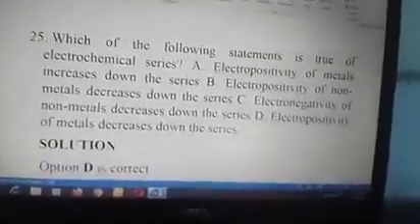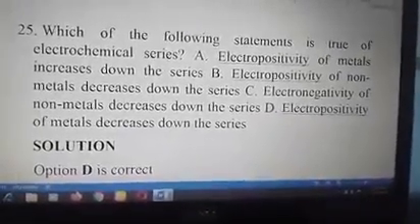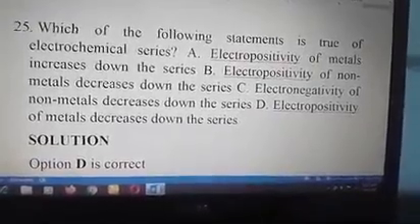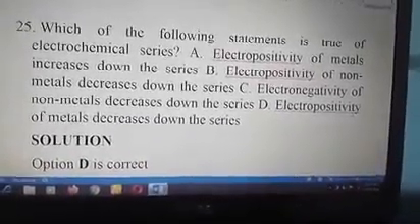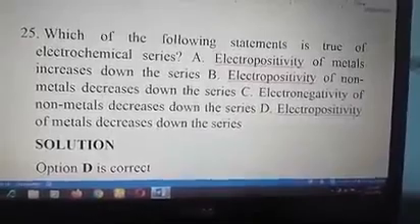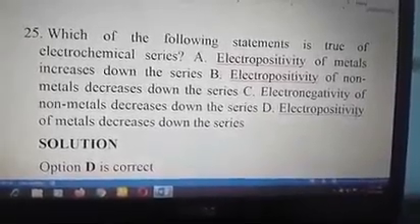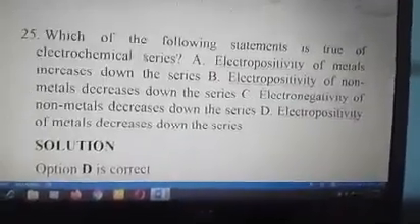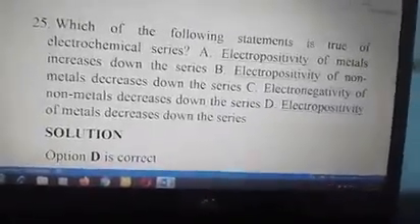Number 25. The following statement is true of the electrochemical series. A. The electropositivity of metals increases down the series. B. The electropositivity of non-metals decreases down the series. C. The electronegativity of non-metals decreases down the series. D. The electropositivity of metals decreases down the series. The correct answer is D. Electropositivity of metals decreases down the series.